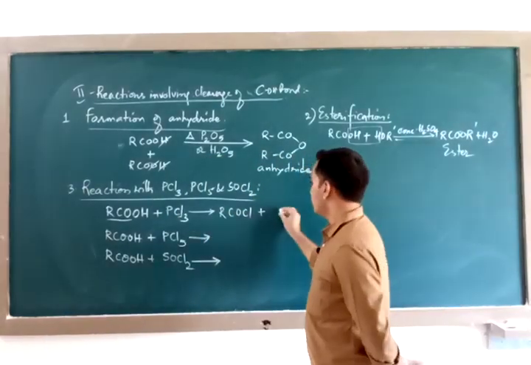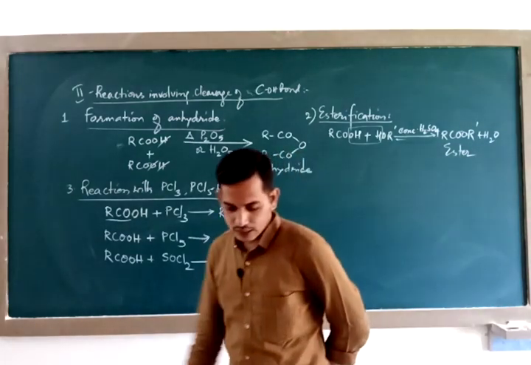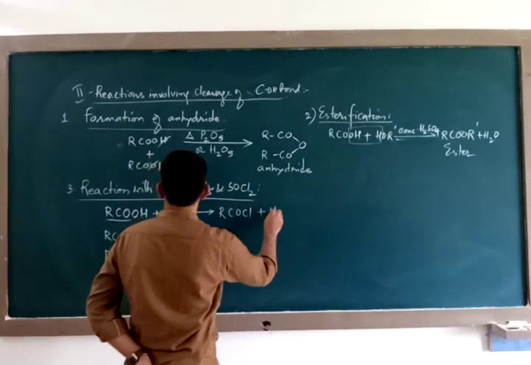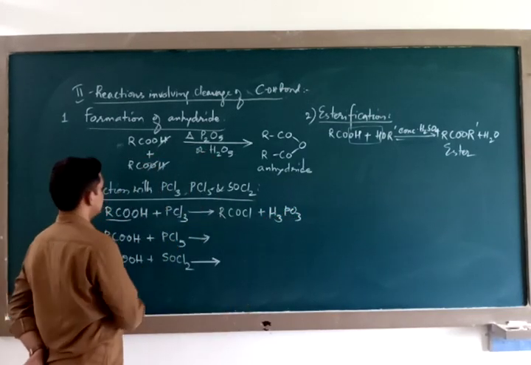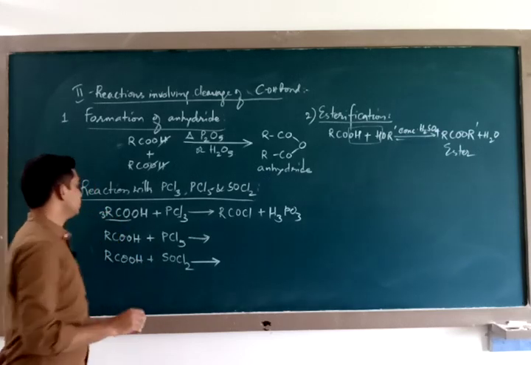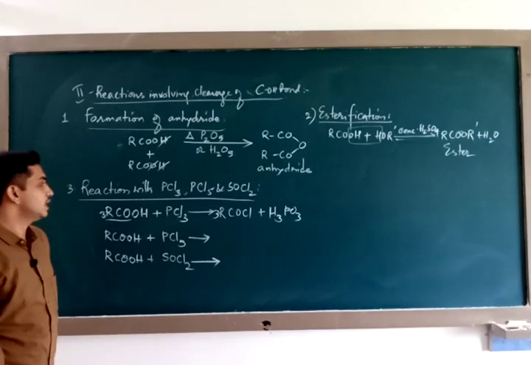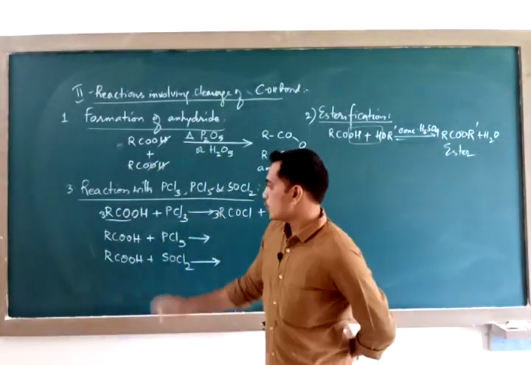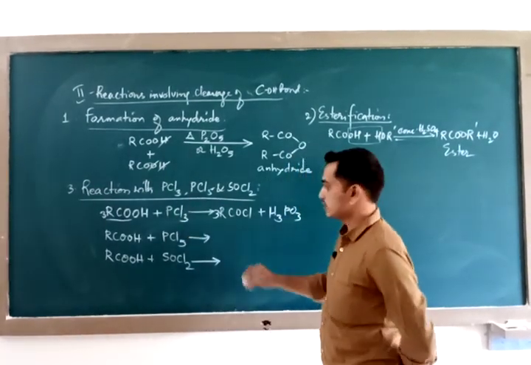Along with this you have H3PO3, phosphorous acid. You take 3 molecules of carboxylic acid, you will get 3 molecules of acid chloride, and the rest is balanced. Whenever carboxylic acids react with phosphorus trichloride, you get acid chloride as the product.